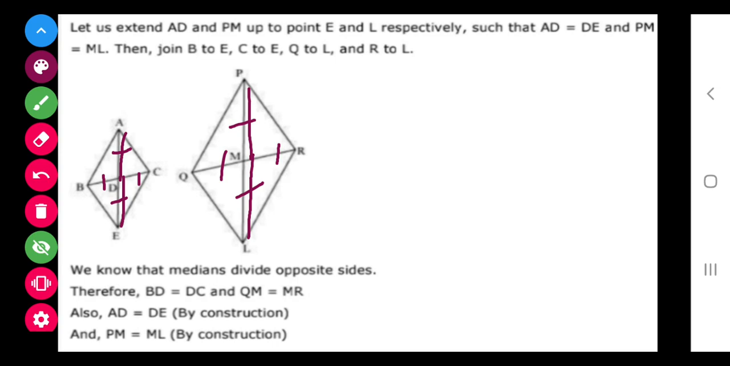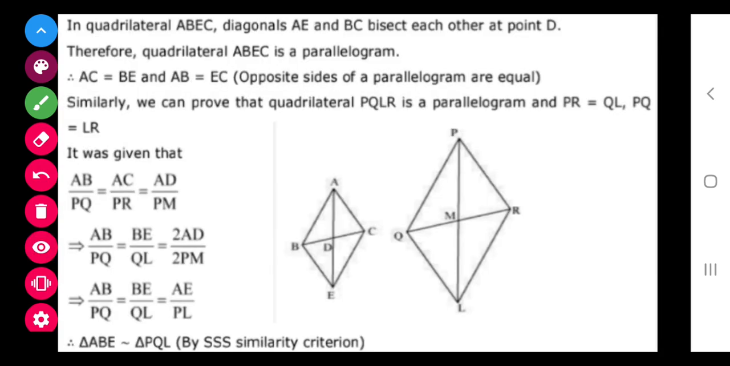So by our construction, the diagonals of this quadrilateral bisect each other. It simply means that this is a parallelogram now. If it is a parallelogram, then we have certain properties that we are going to use. Now class, it was given that AB upon PQ equals AC upon PR equals AD upon PM. But we are going to write BE in place of AC. See this. Why?